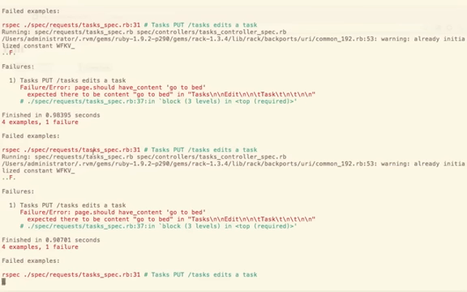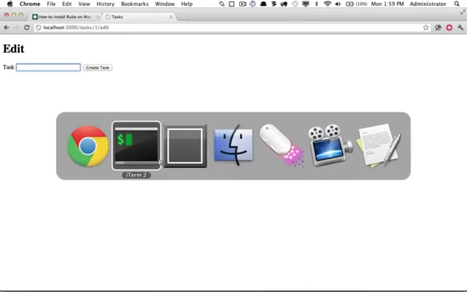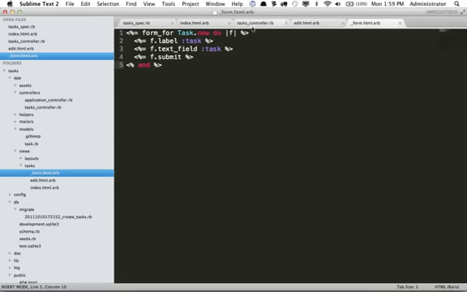Let's go back to our test and see what's going on right now. page.should have_content "go to bed". It expected it to be there, but it could not find it. And that's because if we come back right here, if we load our form, this form now is bound to the Task.new action. But we really don't want that. We want it to be connected to maybe an edit action or a new action. So why don't we change this to an instance variable called task?